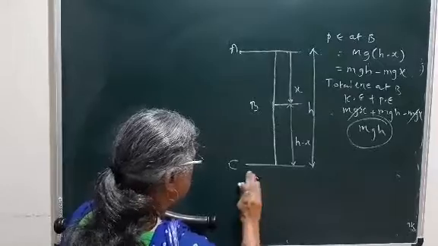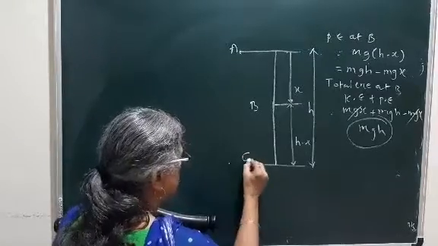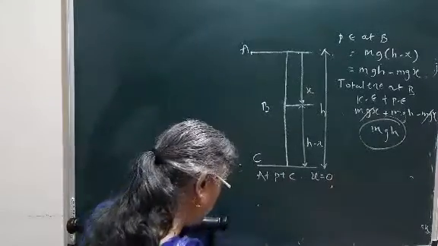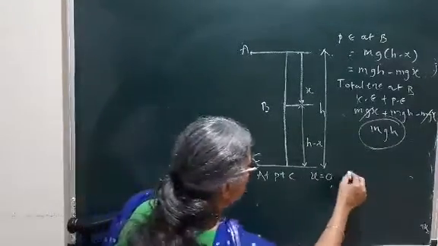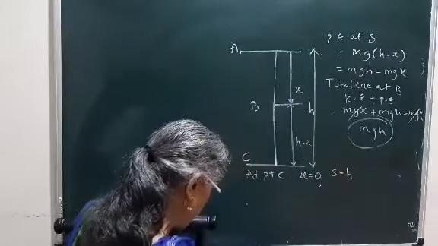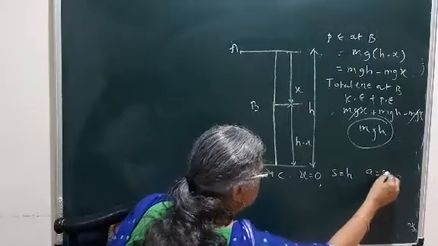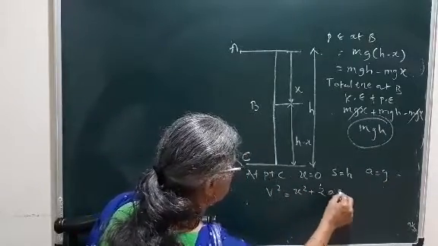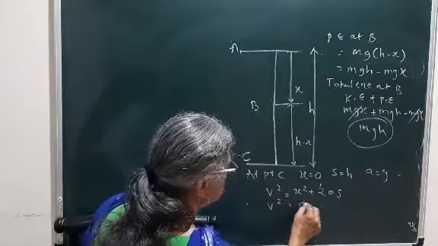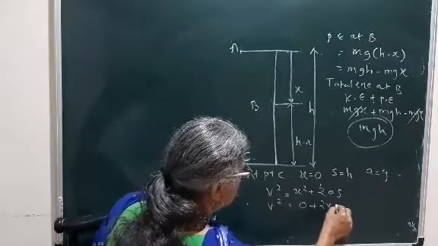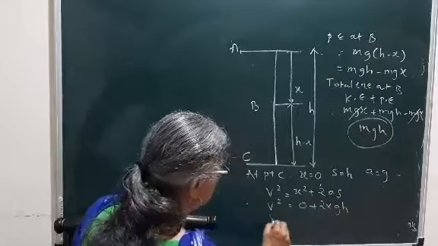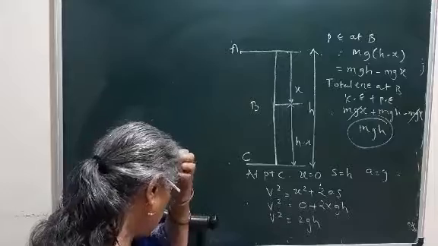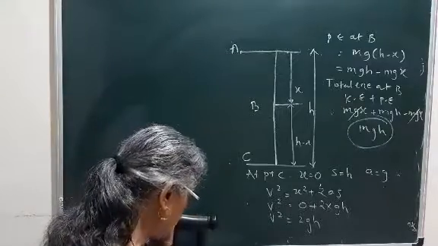So again here at point C, you are going to take u equal to 0, initial velocity 0, then s we are going to take equal to h, the height, and a equal to g. So again v square is equal to u square plus 2as. So v square is equal to 0 plus 2 into a, that means g, into h. So v square is equal to 2gh. Followed? So that is the velocity of the object at point C.